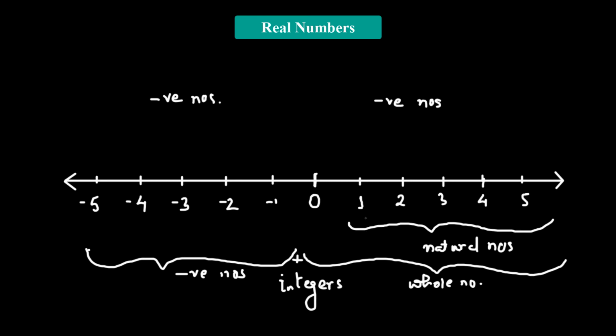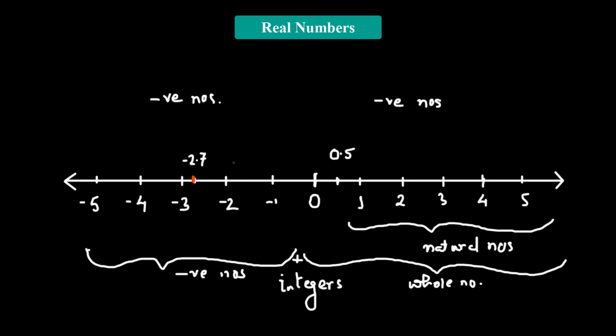Fractional numbers are the numbers that occur between 2 integer values, or 2 consecutive integers. If we consider 0 and 1, somewhere in between 0 and 1 is half, or 0.5. So that is a rational number. You can pick any 2 other consecutive integers. Let's pick -3 and -2. We can say -2.7 is a decimal number which lies between -2 and -3. So this is a rational number. All numbers lying between 2 consecutive integers are rational numbers.